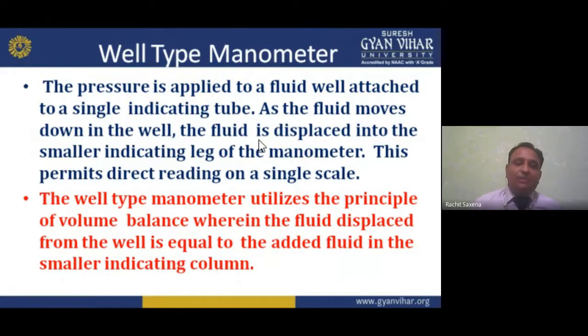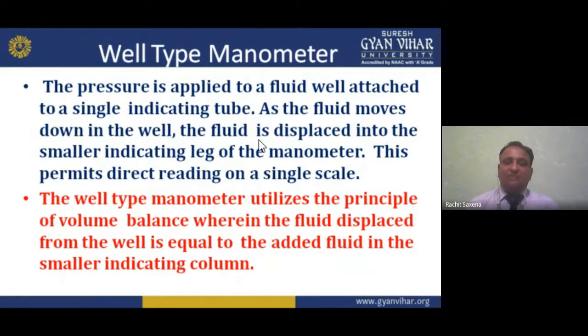In this well type manometer, I fill the liquid in a well. We have a well which is filled with the liquid, and the pressure is applied to the fluid, with a single indicating tube attached. As the fluid moves down in the well, the fluid is displaced into the smaller indicating leg of the manometer. This permits direct reading on a single scale. A scale is there, and directly we can find the reading.